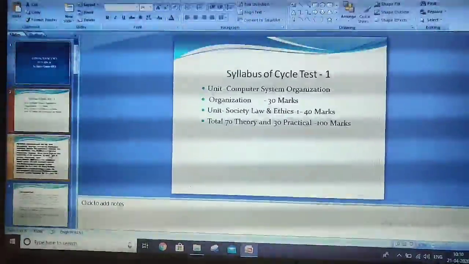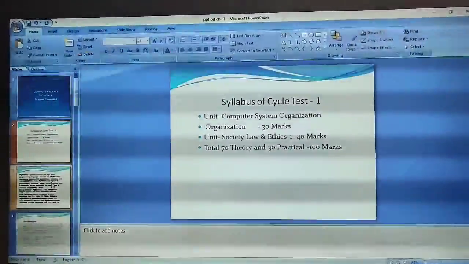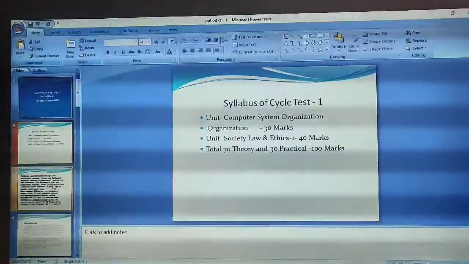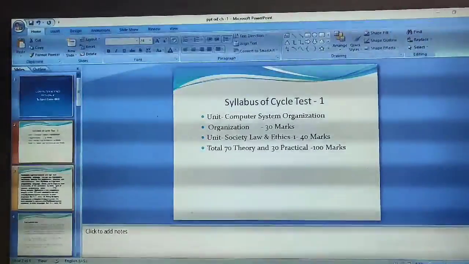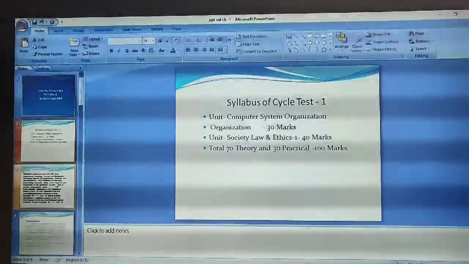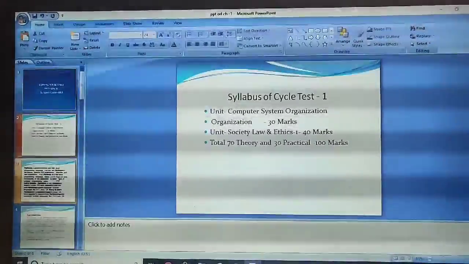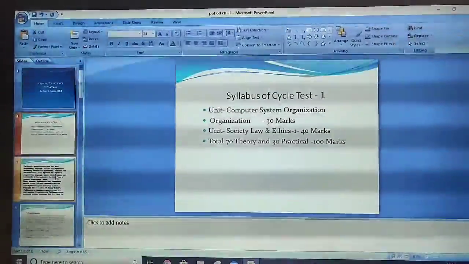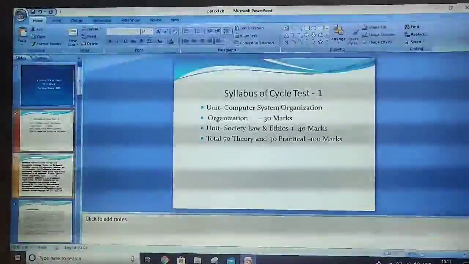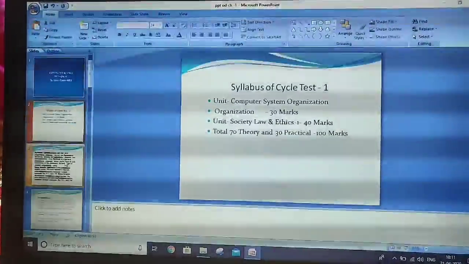So here is the syllabus. The syllabus of Cycle Test 1, which is Unit 1, Computer System Organization, will carry 30 marks. And second is Society, Law and Ethics, which will carry 40 marks. So total is 70 of theory and 30 of practical. You have a practical which carries 30 marks. So the total is 100 marks.